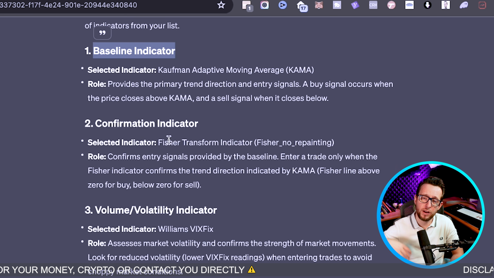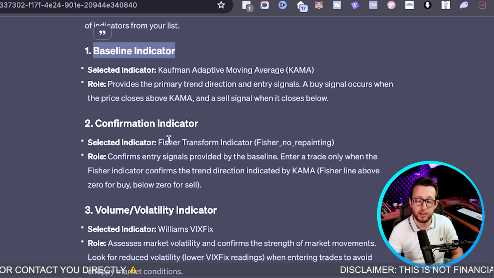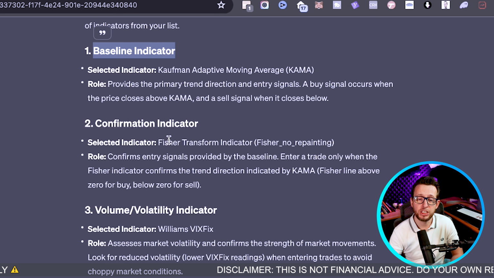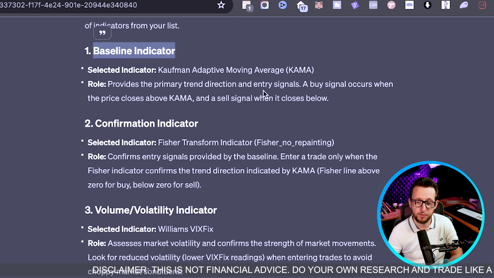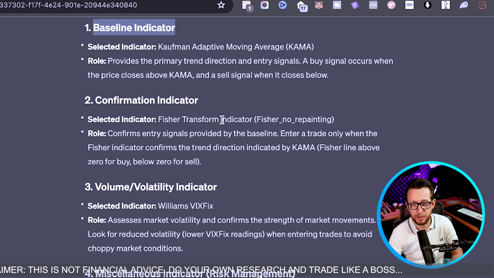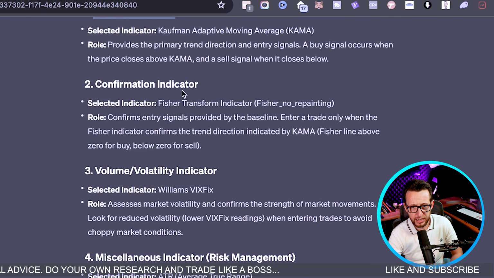That means that once we're above the baseline and it's green, this one actually has a green and red coloring, once it's green and above the trend line, we're taking a long. When below, we're taking a short. Very simple, very much like any EMA trading strategy. We have the Fisher transformation indicator, which we're going to be using for a crossover. Let's have a look at the rules here.